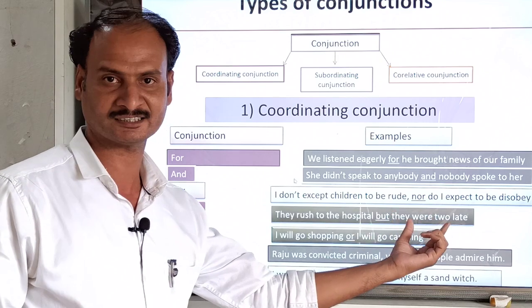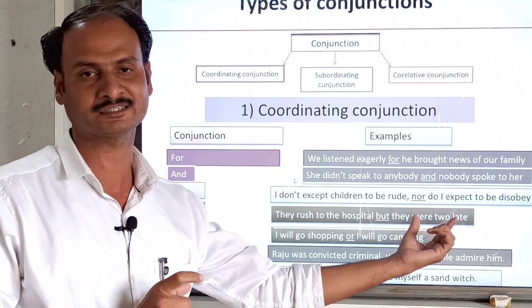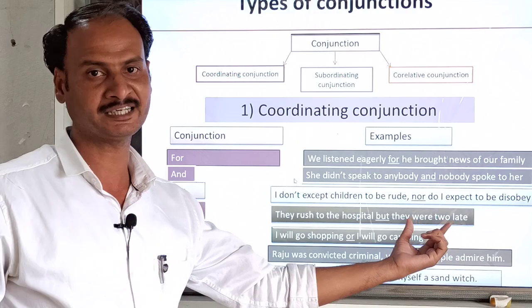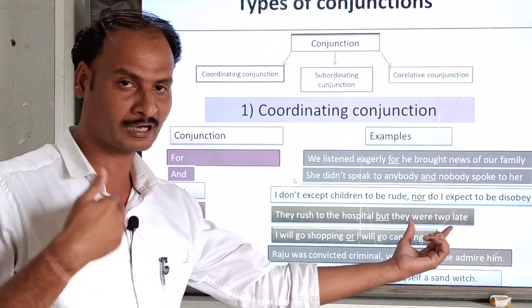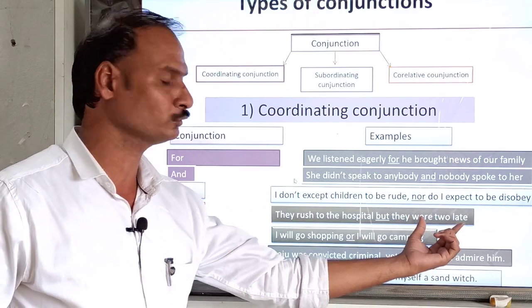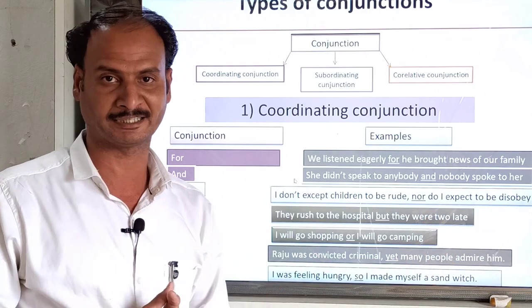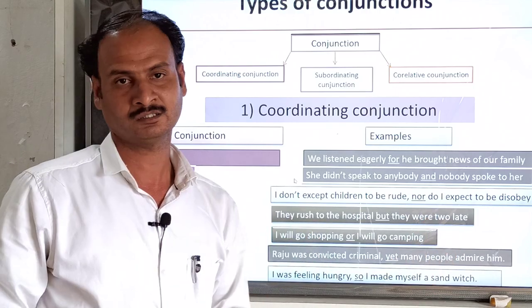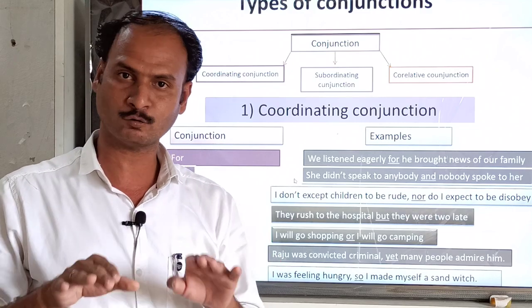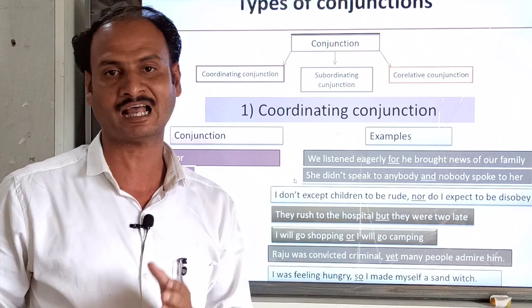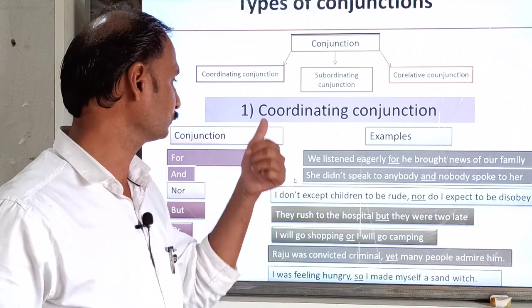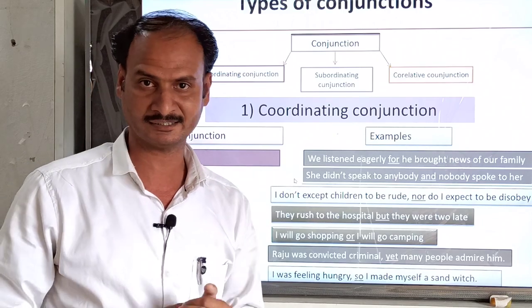Then but: They rushed to the hospital but they were too late. Both sentences have their own meaning. They were too late is a complete meaning, as well as They rushed to the hospital. Both sentences have their own meaning and both have been joined with but, that is known as a coordinating conjunction, isn't it?